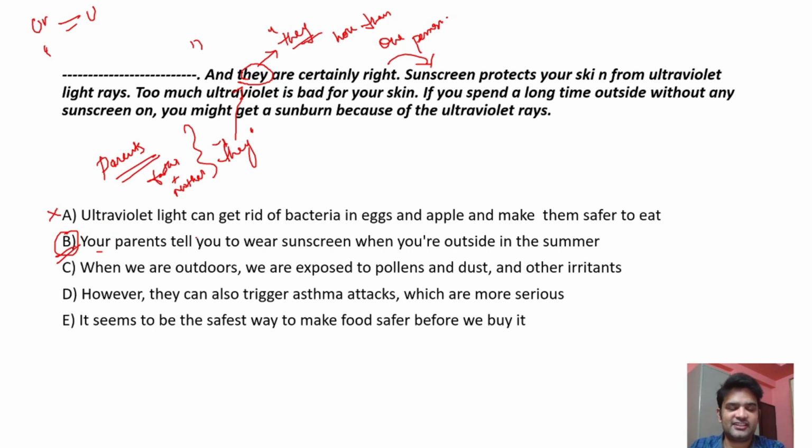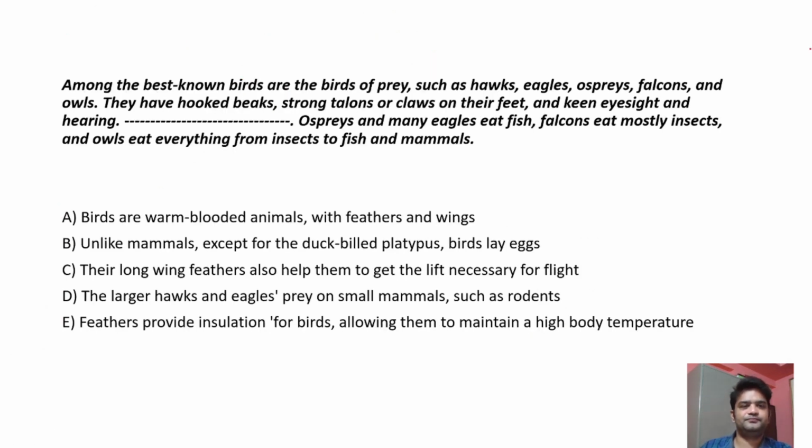But anyways, let's check the other answers also. When we are outdoors, we are exposed to pollen and dust and other irritants, not connected with sunscreen or ultraviolet. However, they can also trigger asthma attacks. This is connected to other irritants, so this is also not right. It seems to be the safest way to make food safer, we buy it. No, it is connected to food again. Nothing to do with the paragraph. So this is also wrong. So answer is B. Okay, let's move on to the next one.